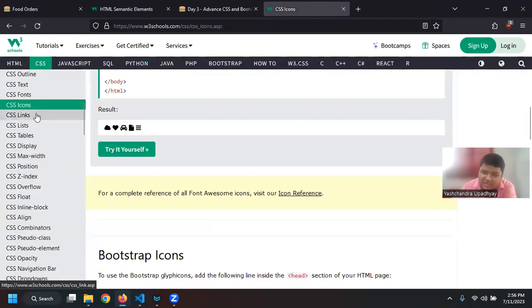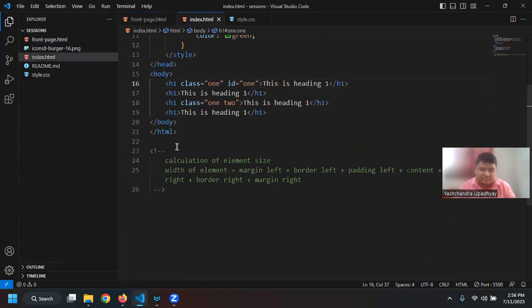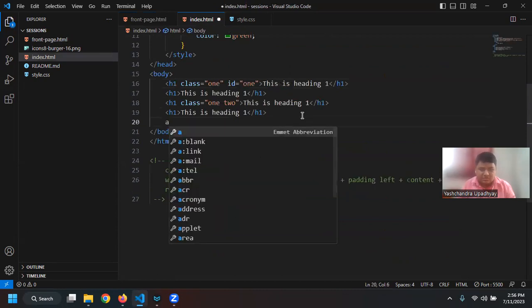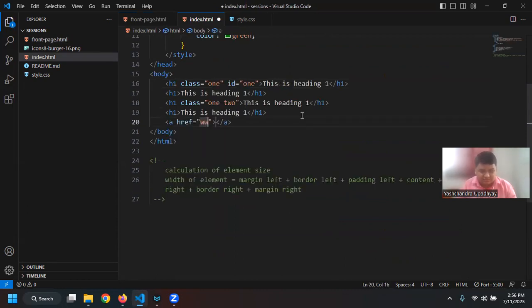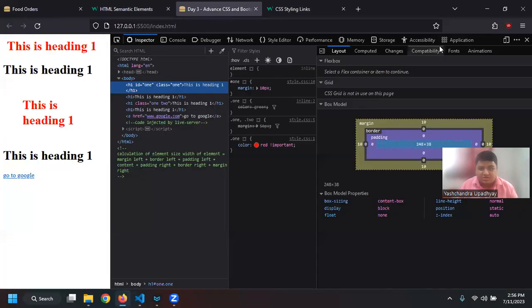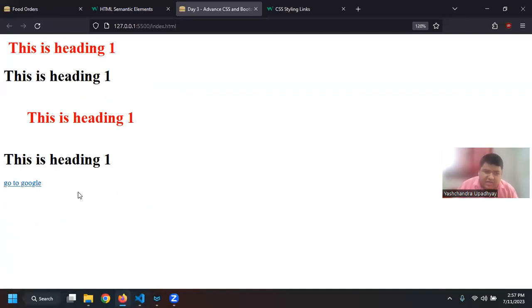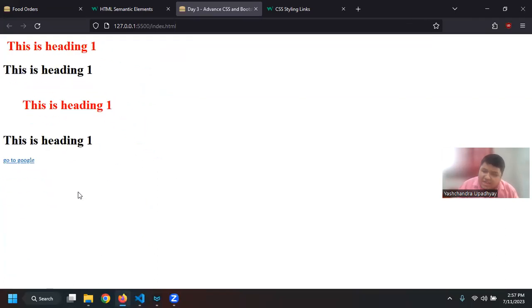Basically, we can also change the link. You can see if I use a link. So let us say a, and you can say google.com, and then go to Google, go here, and then you can see that it is blue color, and there is also an underline on any kind of link I have, right? So that is a default behavior of a link.